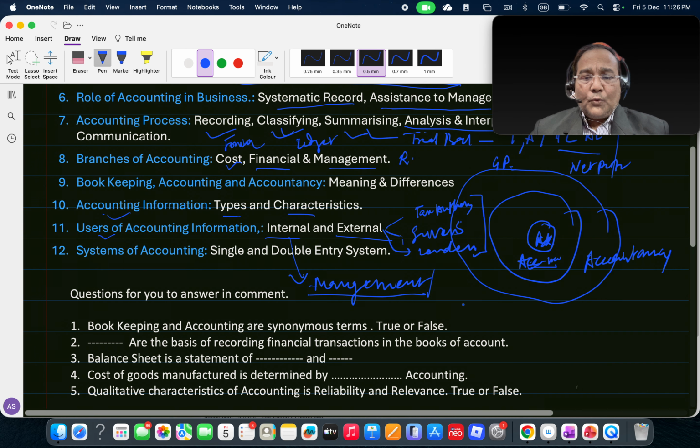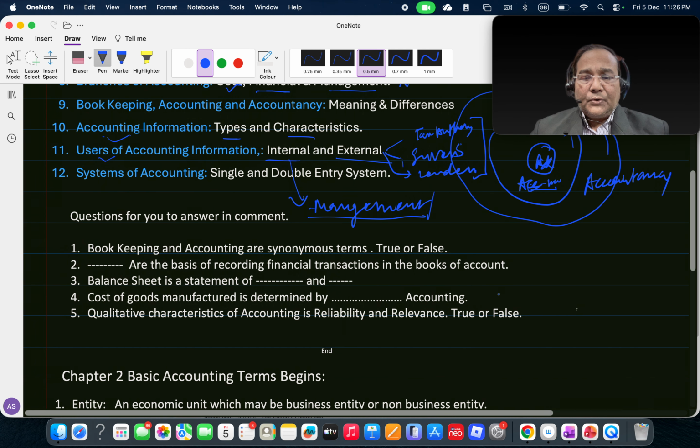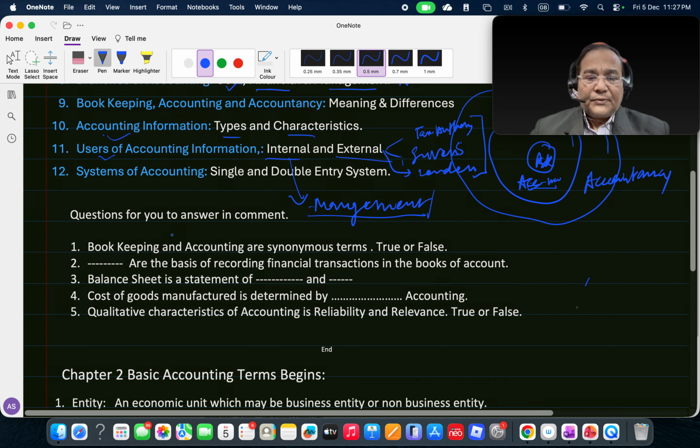Now I am giving you a few questions to work upon and mention in the comment section below. These are the questions I would like you to answer. Bookkeeping and accounting are synonymous terms. Is it true or false? You can answer in the comment. Dash are the basis of recording financial transactions in the books of account. That is, what is the basis of recording financial transactions?